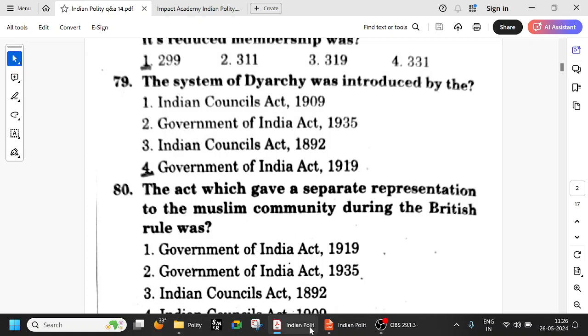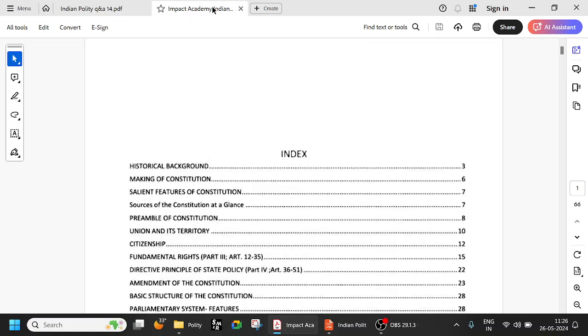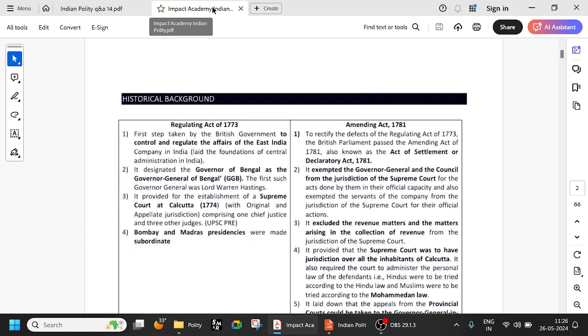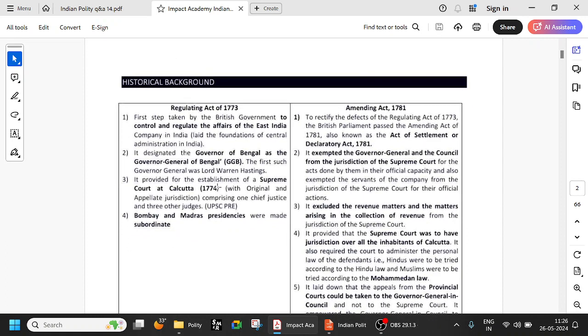And let us quickly look at these things. So regulating acts, Supreme Court, okay, 1774. I will be very fast because this is just a question and answer session. It's not the class. Okay. So regulating act of 1773, Supreme Court 1774, Governor of Bengal, first Governor General of Bengal, and that person was Lord Warren Hastings.